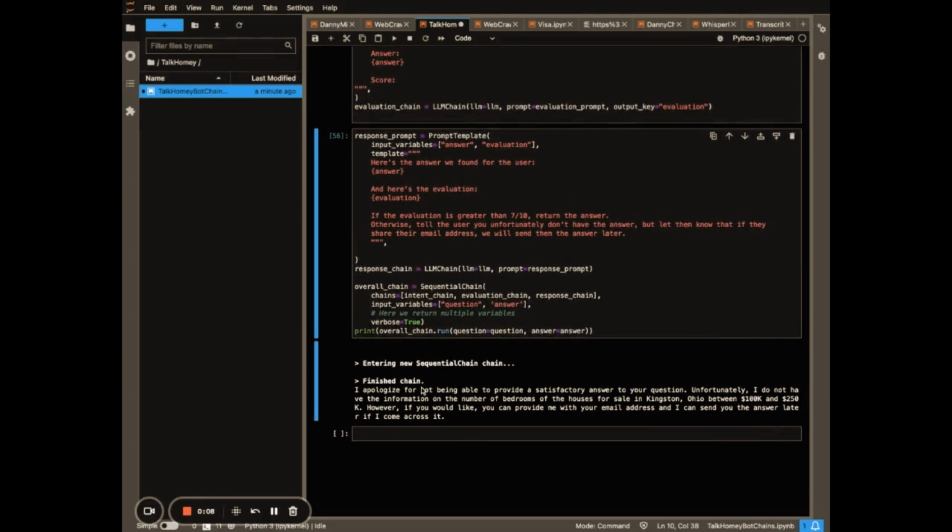And so this to me is a really good way to create these warmer leads. If you have this conversation with somebody and you get them to put in their information, this is going to be a much better lead than somebody who just dropped a bunch of information into your form on your website. It's going to be more informative, especially if they've had any sort of meaningful conversation up to this point.